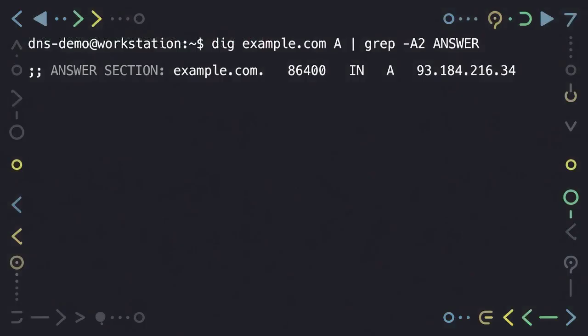The command dig example.com queries the authoritative DNS system for the IPv4 A record of example.com. By piping the output through grep -A2 ANSWER, we isolate just the answer section with 2 lines of context, cutting away all the boilerplate. The result shows example.com resolving to 93.184.216.34 with a TTL of 86,400 seconds, the full default lifetime for this record.